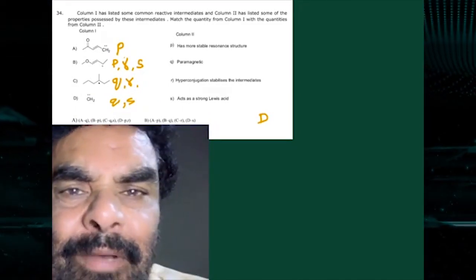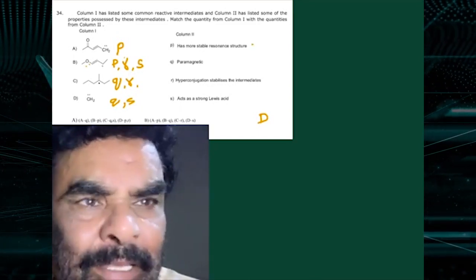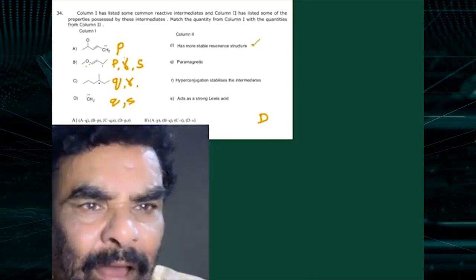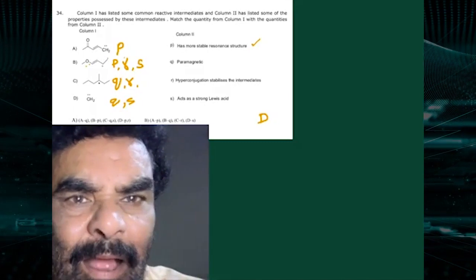Only P is applicable. And the second one, you see, has the positive charge and a lone pair. So it has extended conjugation, that is a resonance structure, stable resonance, correct for this. Hyperconjugation, yes, positive charge with a methyl group here, so hyperconjugation is possible. And the second one, acts as a Lewis acid: a positive cation is a Lewis acid. Therefore this is correct. P, Q, R, S are correct.